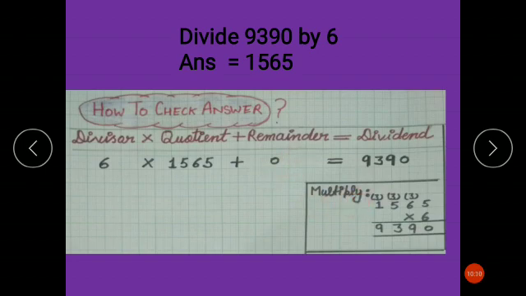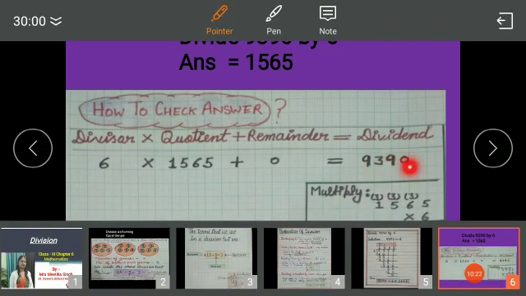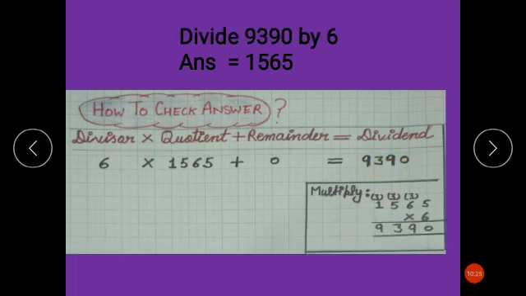Now multiply 1565 multiplied by 6. In your answer you will get 9390. It's equal to our dividend. Okay children, it means multiply the quotient by the divisor and add the remainder to this product. The result should be the same as the dividend. If you are getting the same number both sides, it means you have done your sum correct.